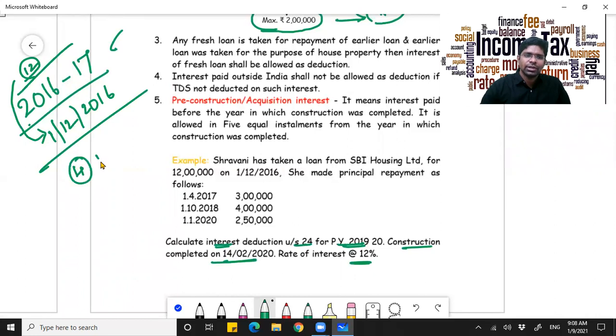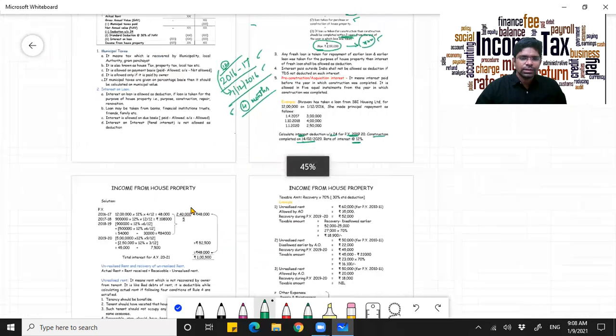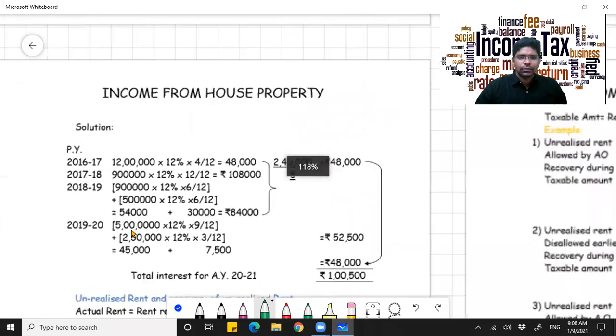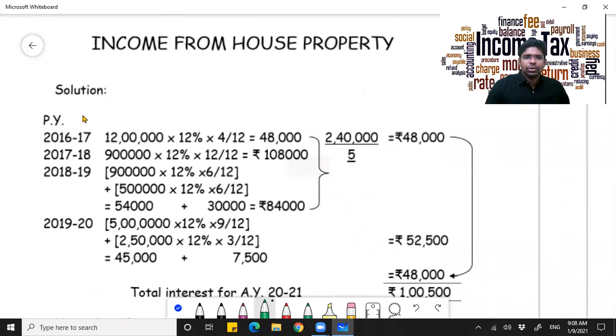This is for 4 months. You have to calculate interest for 4 months for this financial year 2016-17. Only 4 months of interest she has paid. So on 12 lakhs, you have to calculate 12% for 4 months.